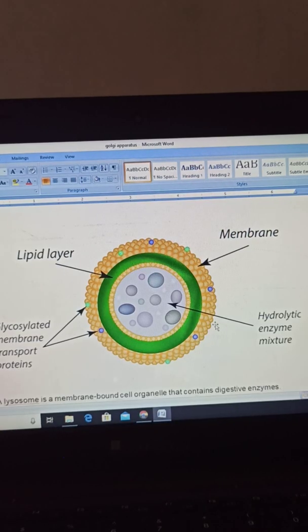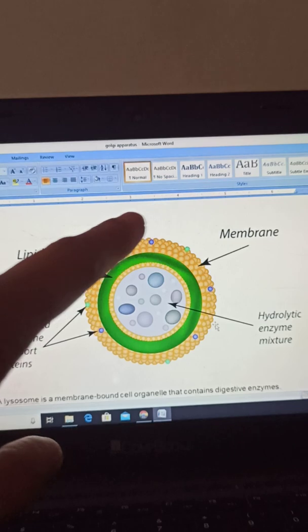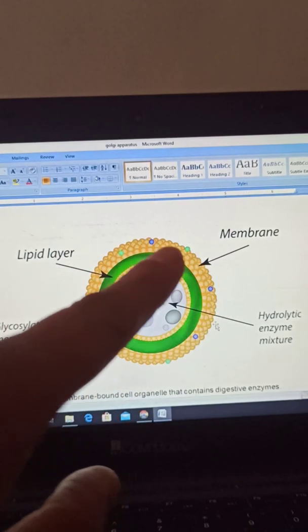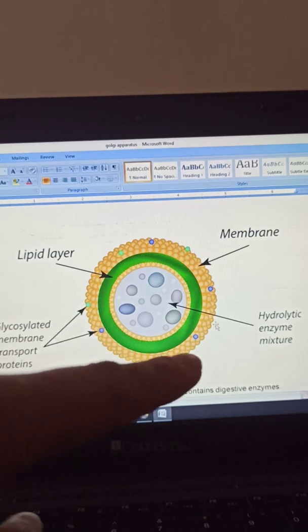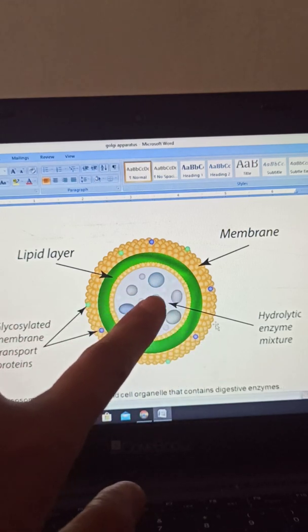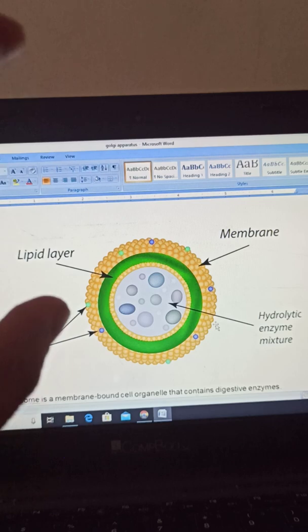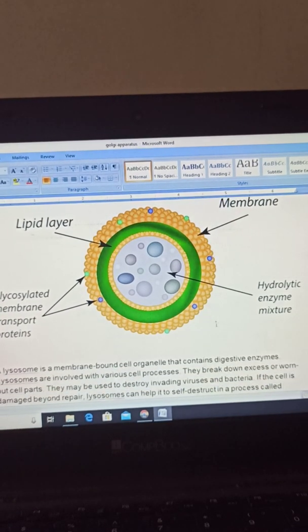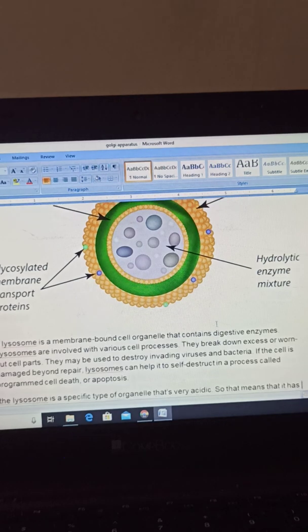This is the simplest structure of the lysosome. As you can see, the lysosome is a membrane bound structure with a lipid layer, and inside it has a mixture of hydrolytic enzymes. A lysosome is a membrane bound cell organelle which contains digestive enzymes, and it is involved in various cell processes.